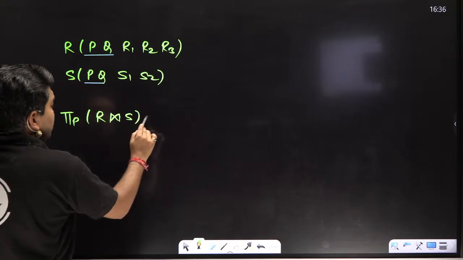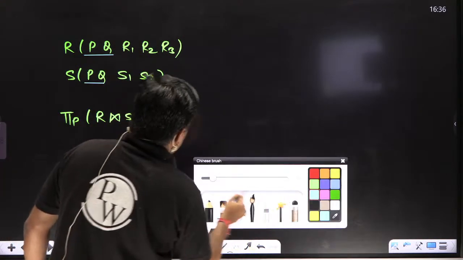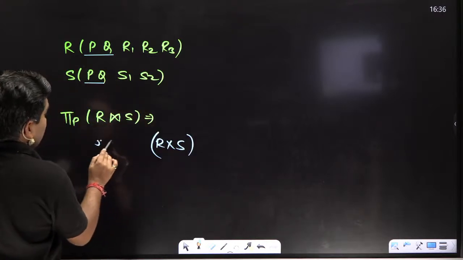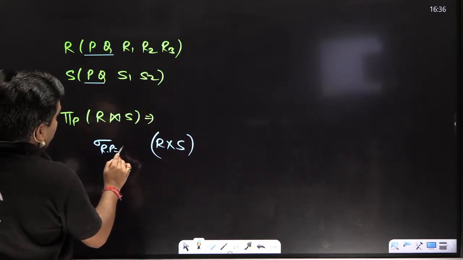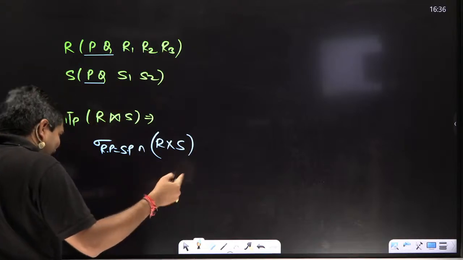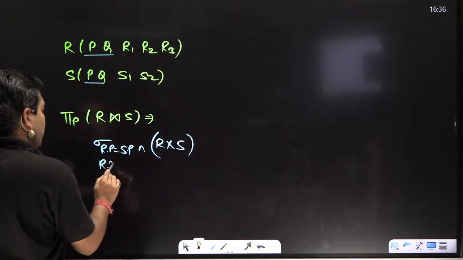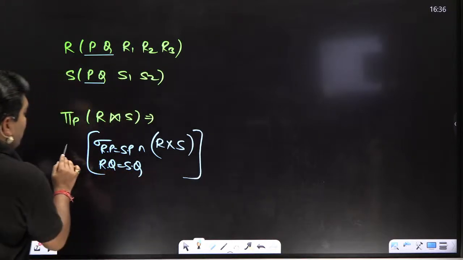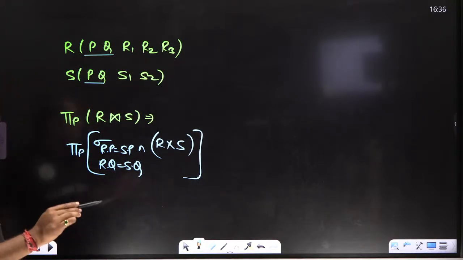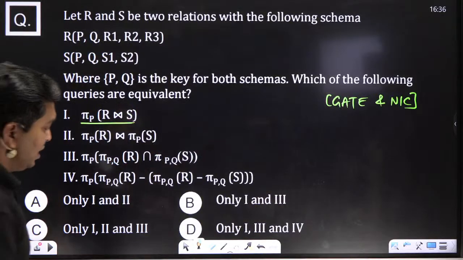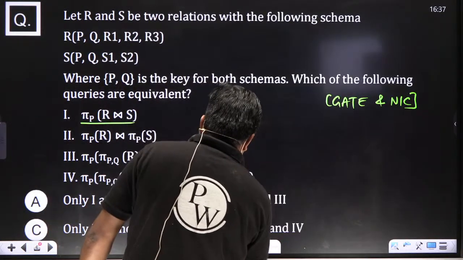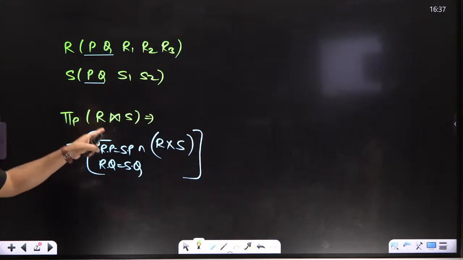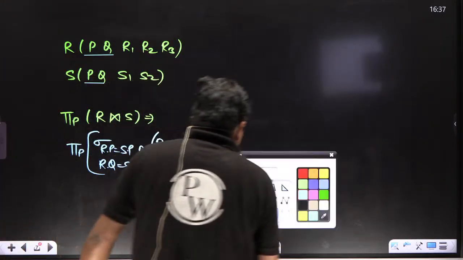What is the meaning of this? First of all, you do the cross product. After that, you apply the condition R dot P equal to S dot P and R dot Q equal to S dot Q. Getting my point? Then you get pi of P. Clear, everyone? Yes, D is the correct answer. So, you get those tuples in which P and Q both are equal.